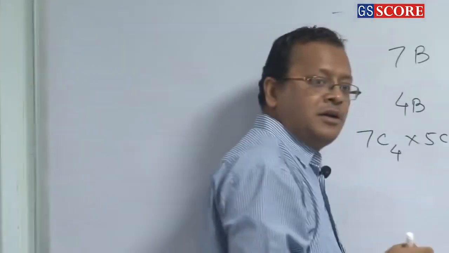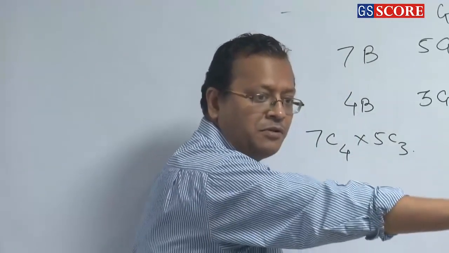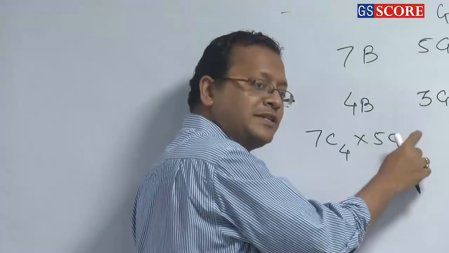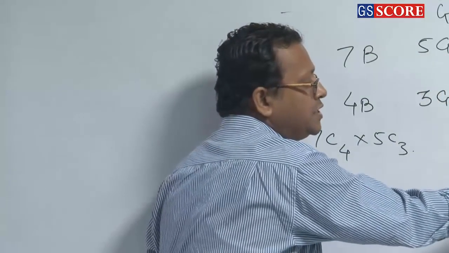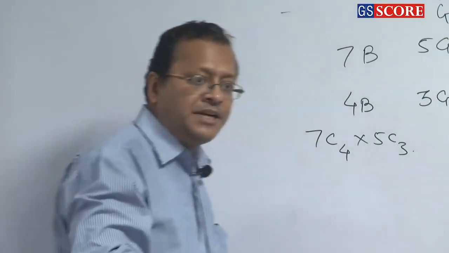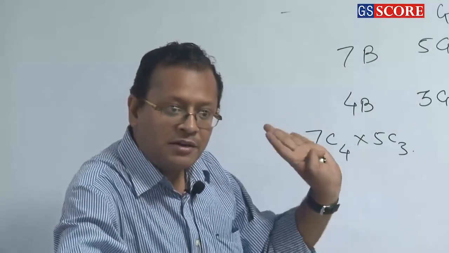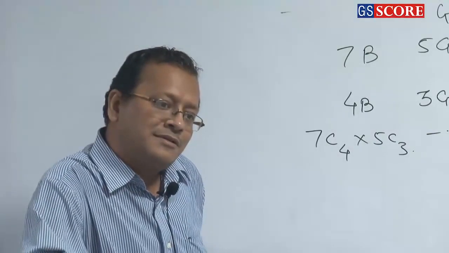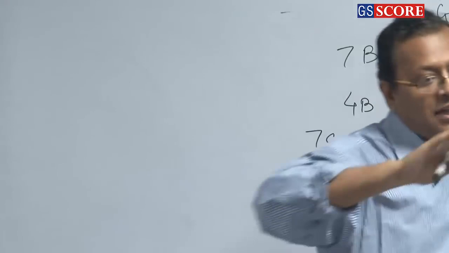As simple as that. So how many committees are there in which both of them are there? So both of them are there, so 2 are out here. No problem with the boys: 7C4. If both of them are there, I have to select one more from 3, because 2 are already selected. So 7C4 into 3C1. These many committees have both of them. Minus it. So you have to apply mind here. Otherwise, it will be cumbersome.